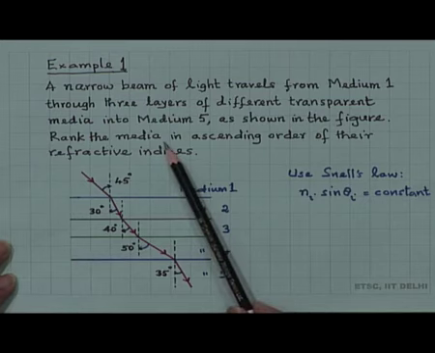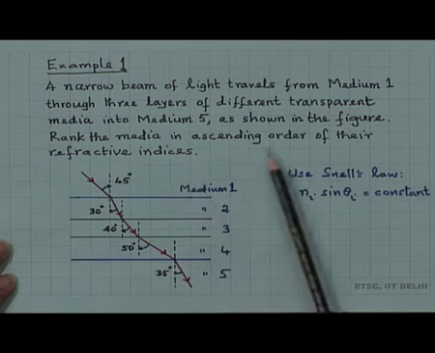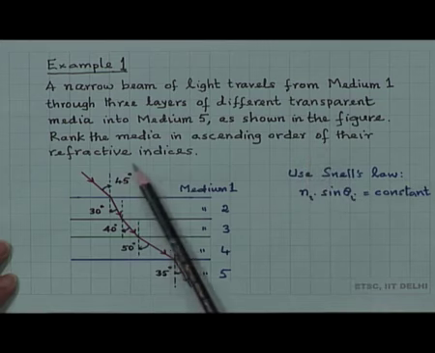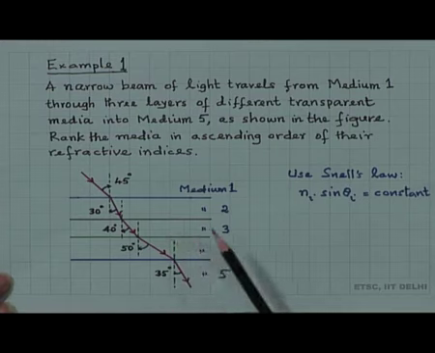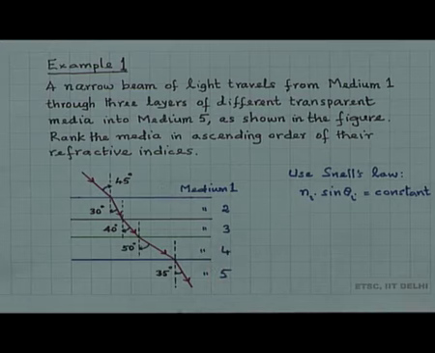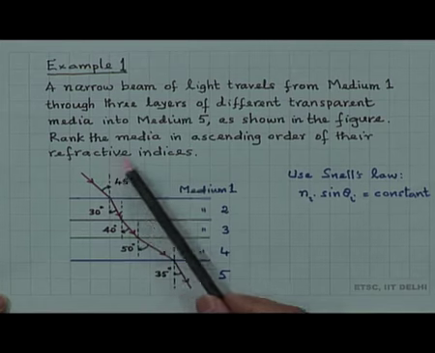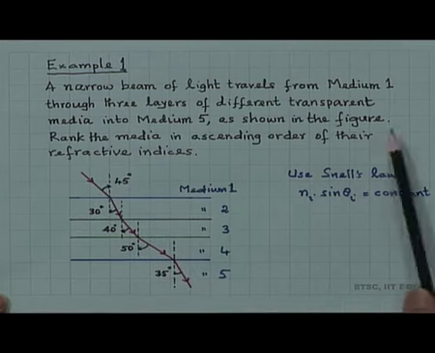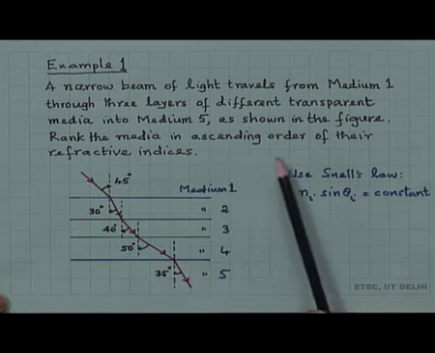Rank the media in ascending order of their refractive indices. So, we have to find out which is the medium with the least refractive index to which is the maximum one, and therefore, we have to list them in ascending order from the lowest to the highest